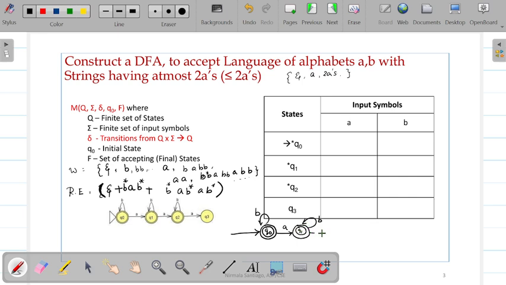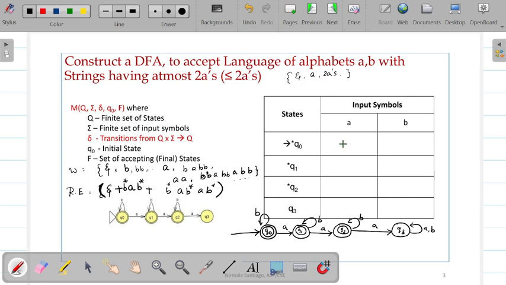The second A is also accepted, so a maximum of 2 A's can be accepted. Therefore, Q2 also is a final state. Here again, it can accept any number of B's. But when we read a third A, it should not be accepted, and after that any character should not be accepted. So neither A nor B should be accepted.